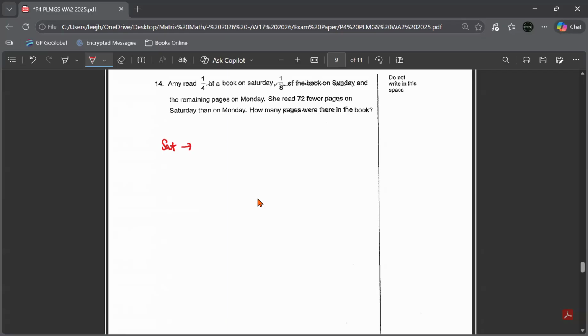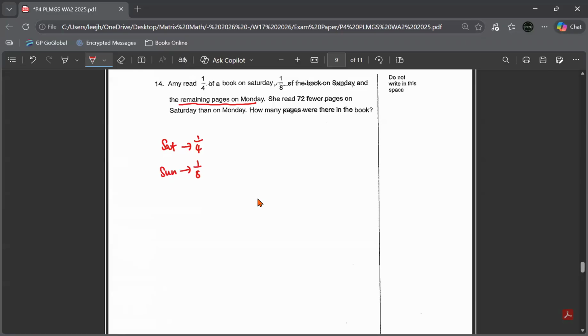Just record the data. 1/4 of the book. Sunday, she read 1/8 of the book. The remaining pages will be for Monday. She didn't finish the book on Saturday and Sunday, so there will be a fraction of the book left for Monday.